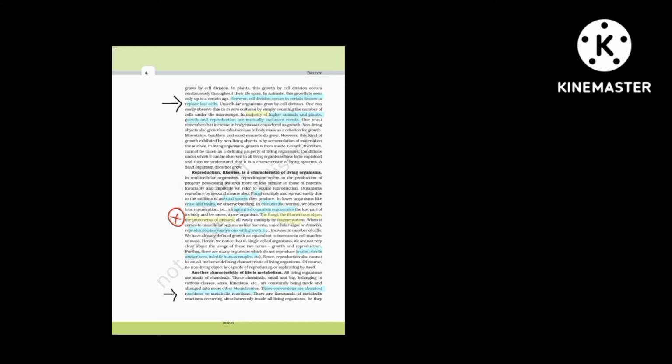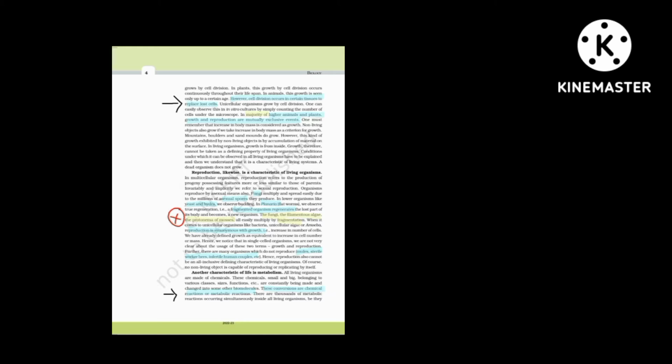So fungi reproduce by asexual spores, and yeast and hydra reproduce by budding. Planaria reproduce by regeneration. The fungi, the filamentous algae, and the protonema of mosses, this is very important. These three multiply by fragmentation. There are many questions that will come up on this point. When it comes to unicellular organisms, reproduction is synonymous with growth. They are the same event in them.